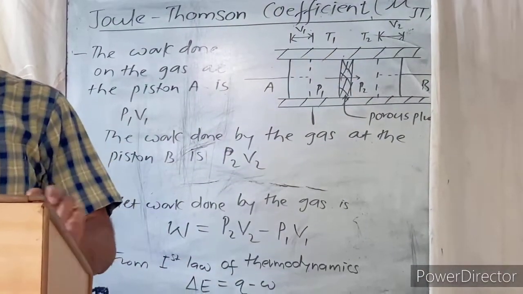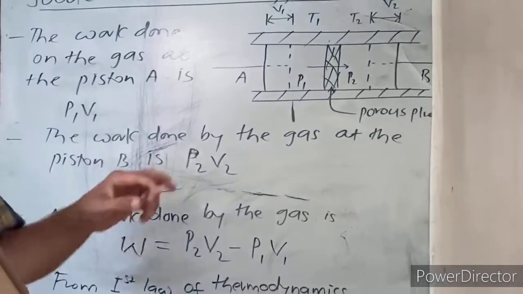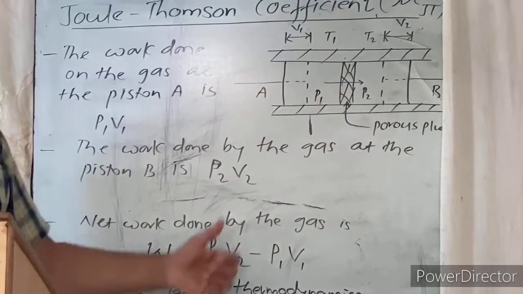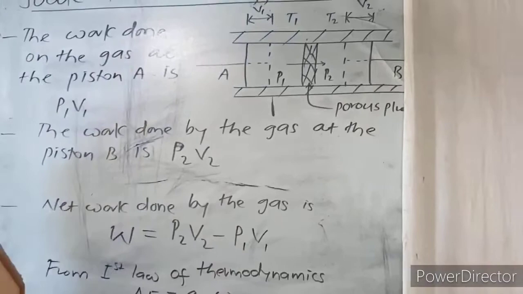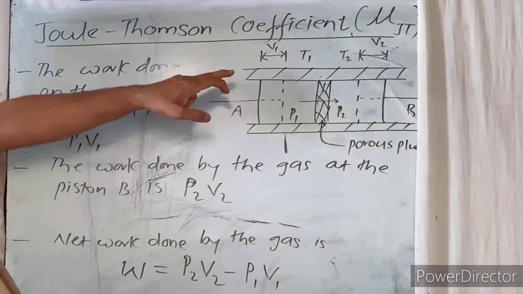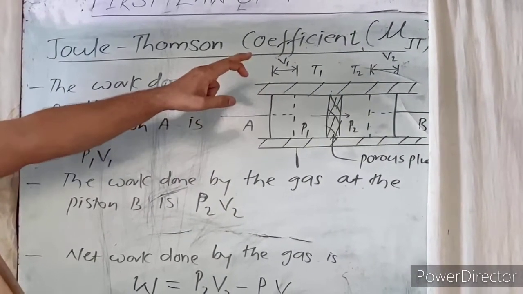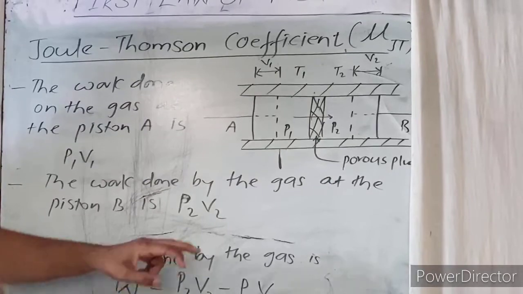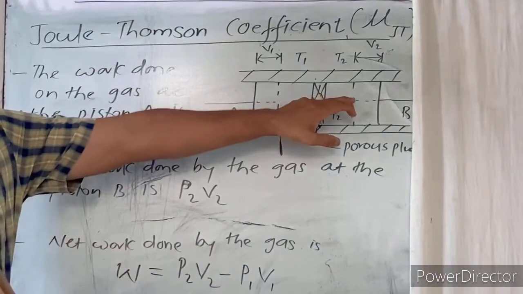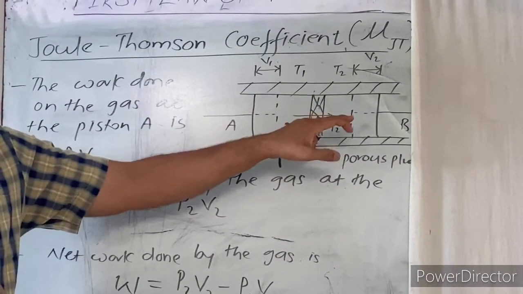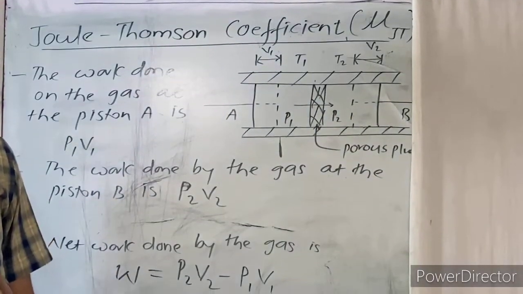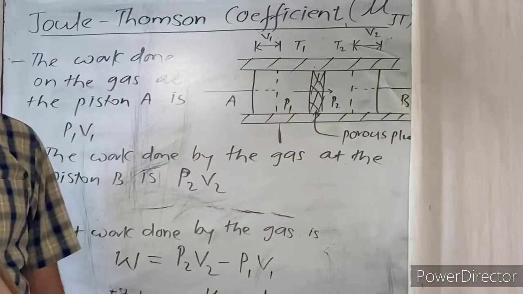Now consider an insulated tube fitted with a porous plug. This is an insulated tube fitted with a porous plug in the middle and two frictionless pistons A and B at both sides. Let V1 be the volume of gas at pressure P1, forced through the porous plug by the movement of piston A. The gas in the right hand chamber is allowed to expand to V2 and pressure P2 by moving piston B outward. The change in temperature is found by taking readings on the thermometer, that is T1 and T2.